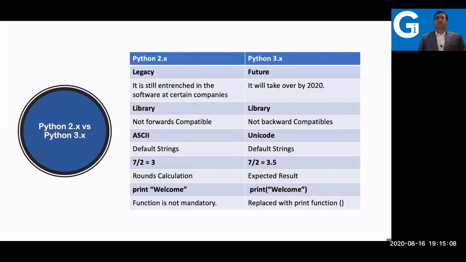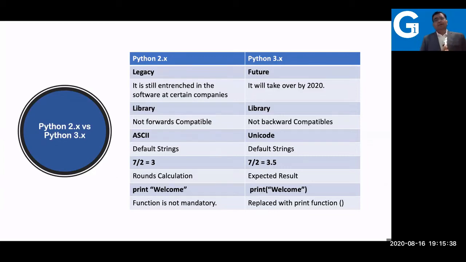That's why I'm giving here the quick differences, the major differences between 2.x and 3.x. You can observe the first thing is the print statement, where in the Python 2.x version you have welcome without any bracket, which is not like a function. It is not mandatory here. But in Python 3.x, for every print statement, you need to write a bracket. So it's like a function.